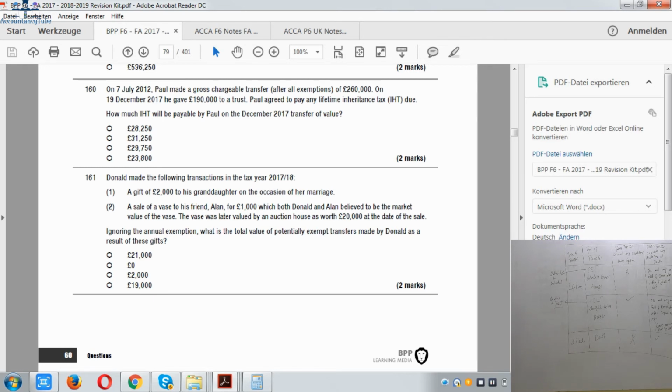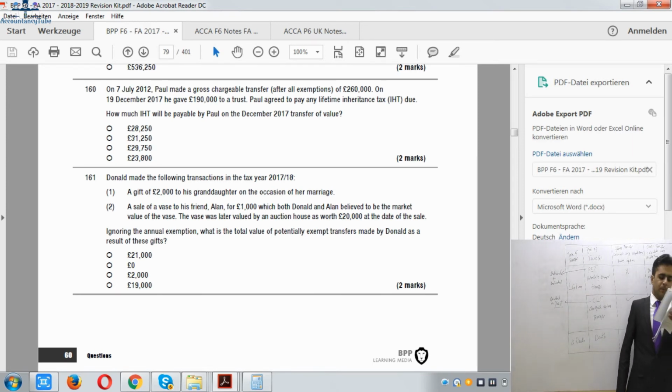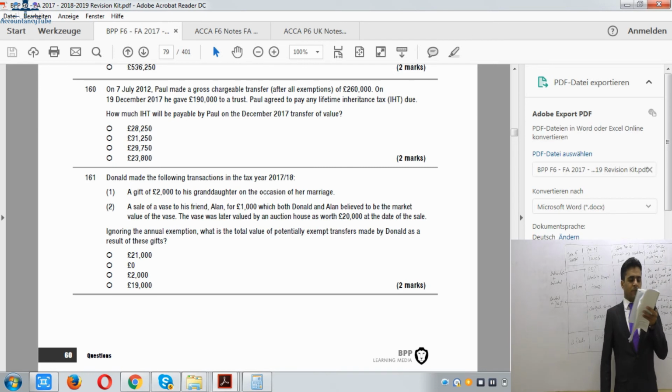Now question number 162. It says, ignoring annual exemption, what is the inheritance tax payable on Christian's death in relation to her lifetime transfers?